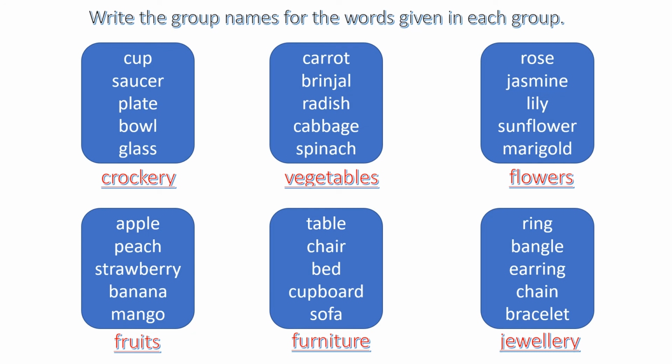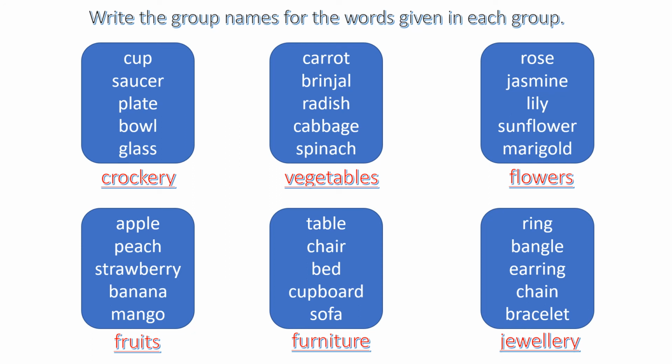These words will come under one group, that is crockery. The second one is carrot, brinjal, radish, cabbage and spinach. These words will come under the vegetables group. Now the next one, rose, jasmine, lily, sunflower and marigold. These words will come under the flowers group.